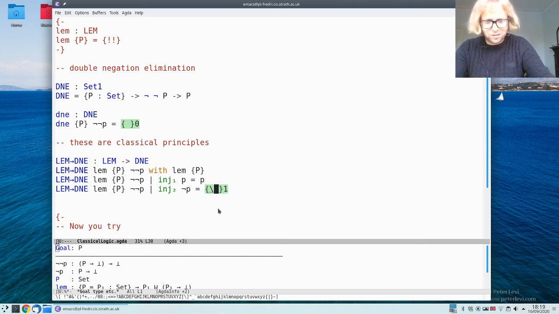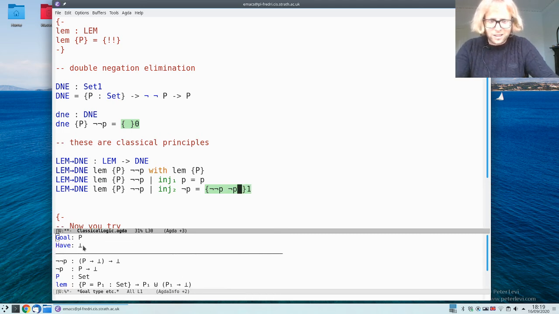So if I take not not P and apply that to not P, then that gets me something in the empty type. Right? And now if I wanted, I could do a with on this again and then pattern match on it to see that it's impossible,